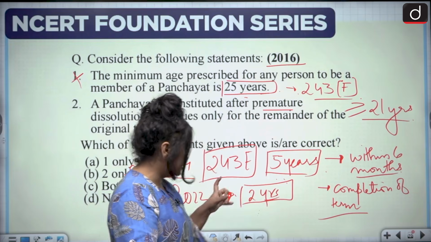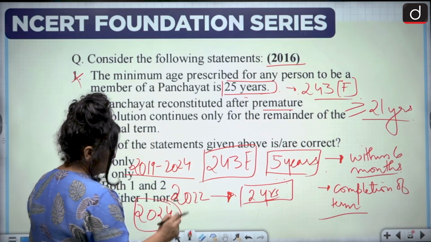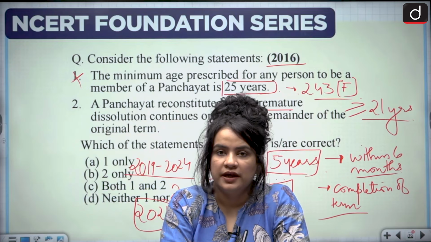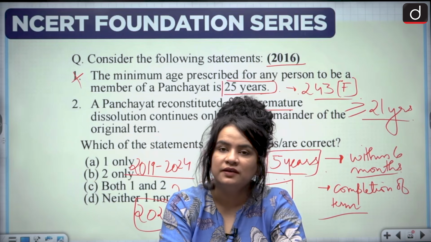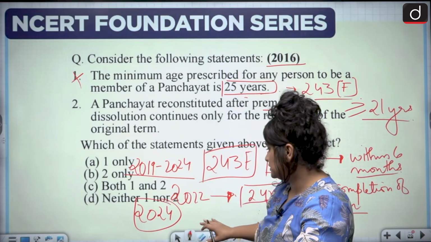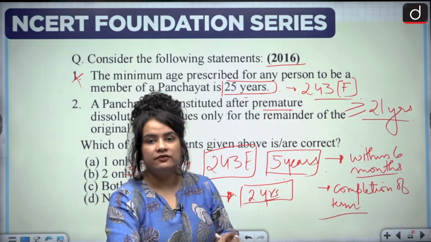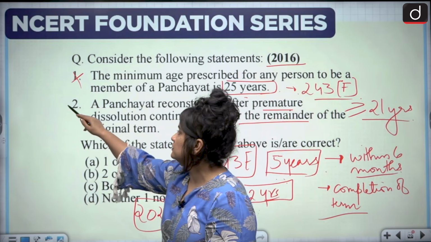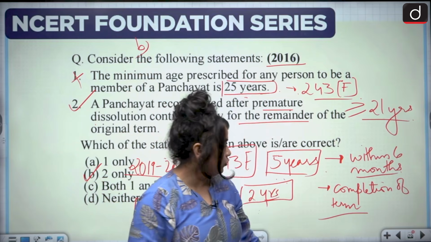However, suppose that this was supposed to dissolve in 2024 in its normal tenure, and only 6 months are remaining or 4 months are remaining, then what will happen? Then there is no need for a fresh election. All right. If it is dissolved with just 6 months remaining from its normal tenure, then there will be no fresh election. So this statement again, only for the remainder of the original term, is correct, and therefore option B here is our correct answer. I hope this is making sense.